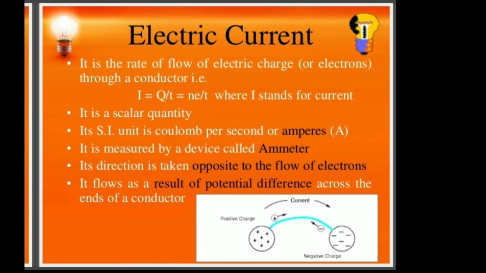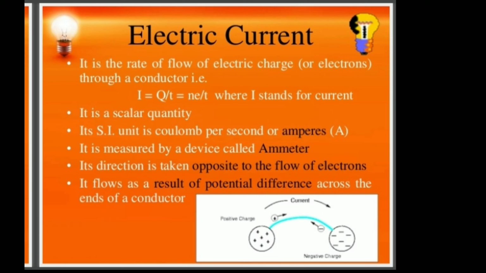So we assume that current direction is from higher potential to lower potential. In a basic example, suppose one bucket is full of water and another bucket is empty. If you connect them through a pipe, what will happen? The water will go from the full bucket to the empty bucket. This is the basic example taken here: higher potential to lower potential.